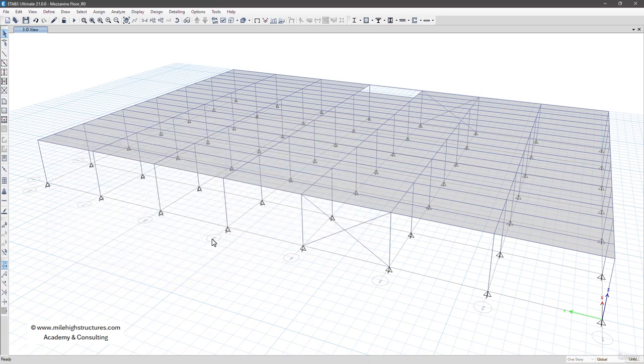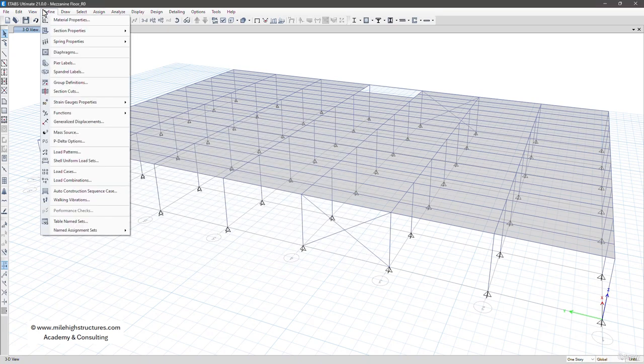So we can left click on OK, and then again left click on OK. So now in our case, if we check, material properties are defined, section properties are defined, and the diaphragm we can define if we are using the dynamic analysis, or if we are applying some kind of load at the diaphragms. So we are not using the dynamic analysis, so we can restrict our calculation to mass source.